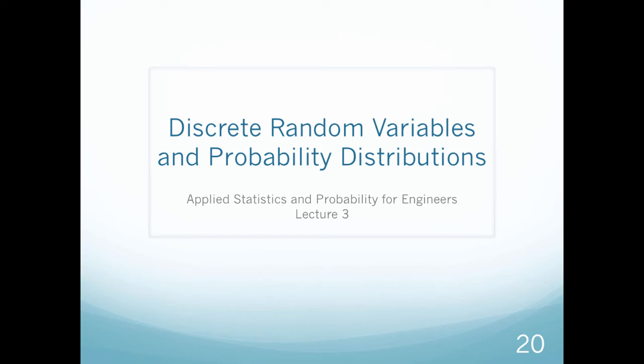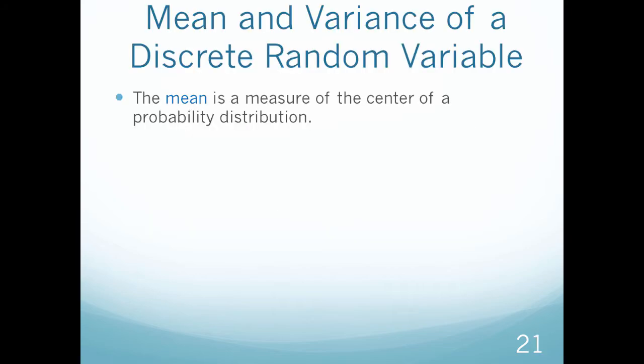Welcome to our next video in our discussion about discrete random variables and probability distributions. In this video, we're going to focus now on the mean and variance of a random variable, more specifically a discrete random variable. Okay, so first of all, the mean is a measure of the center of a probability distribution. Nothing fancy about that. We've already discussed what a mean is. It's just the average. So the mean is our average, or the center, of the probability distribution.